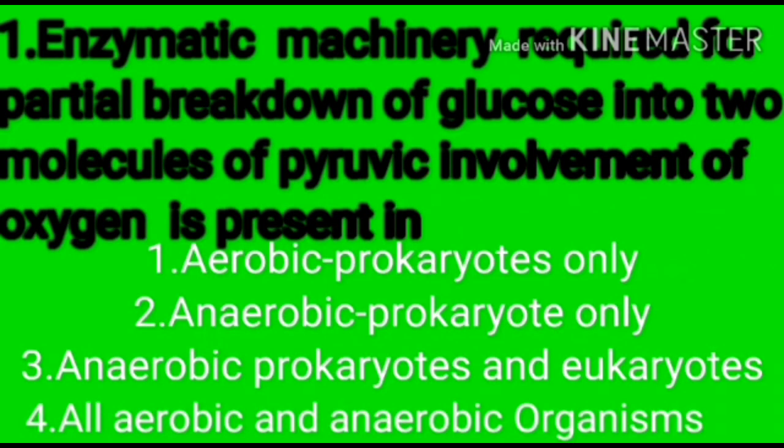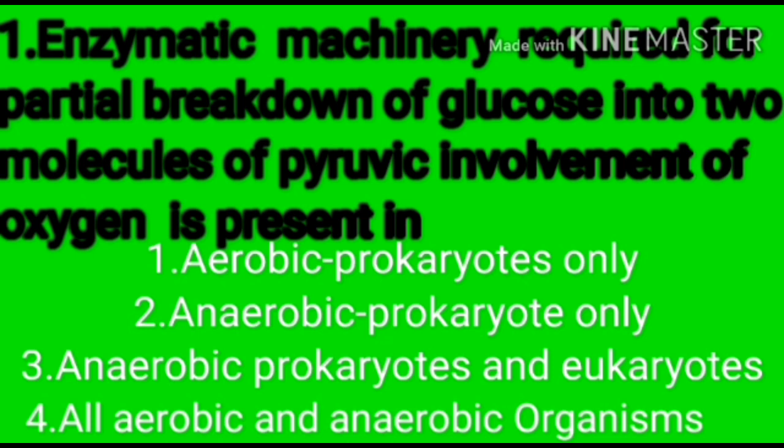A few NEET model questions from today's discussed topic. Question number 1: the enzymatic machinery required for partial breakdown of glucose into 2 molecules of pyruvic acid without the involvement of oxygen is present in.